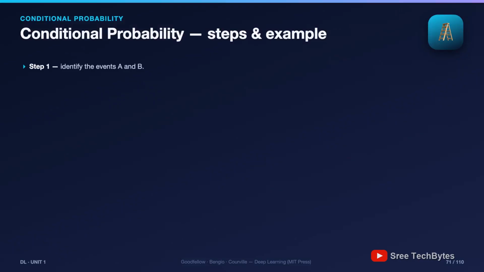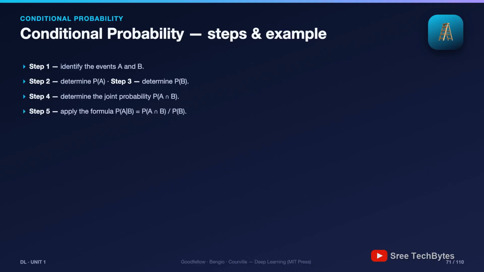Here's the 5-step recipe for any conditional probability problem, plus an example with a twist ending. Identify the two events. Find P of A, find P of B, find the joint P of A and B, then divide. The example: toss two coins. Event A, head on the first coin. Event B, head on the second. What's the probability of B given A? The joint, both heads, is 1/4. P of A is 1/2. Divide: 1/4 over 1/2 is 1/2.